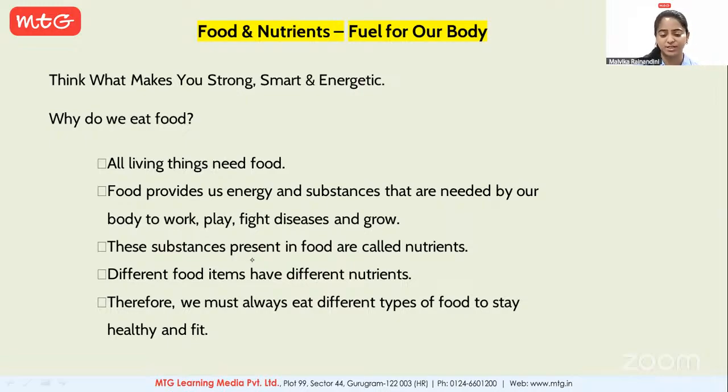Now, what are these substances? They are present in the foods and they are called nutrients. Different food items have different nutrients. Like rice would have different nutrients, fruits would have different nutrients, pulses would have different nutrients. Therefore, we must always eat different types of food to stay healthy and fit. Why different types of food? So that you could get all the nutrients.